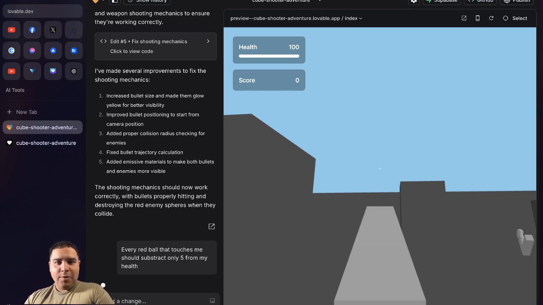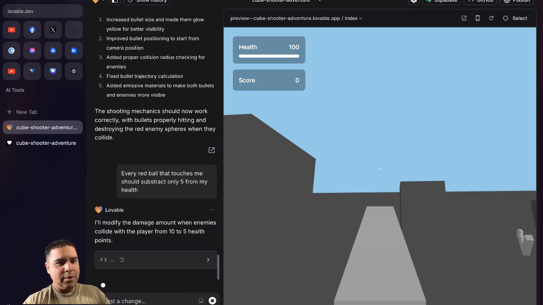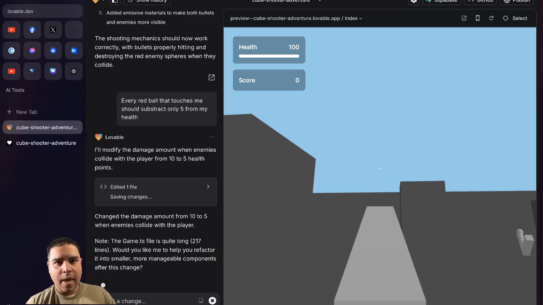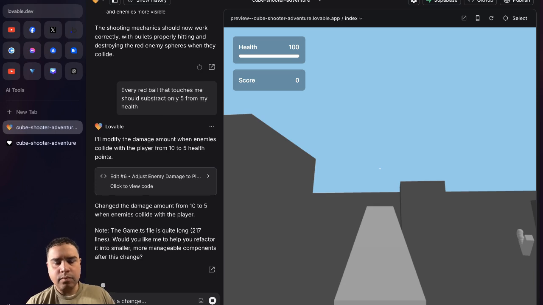I don't want to have to restart the game every time a red ball touches me. I want it to subtract only 5. I think that would be much better. A much better experience, I should say.